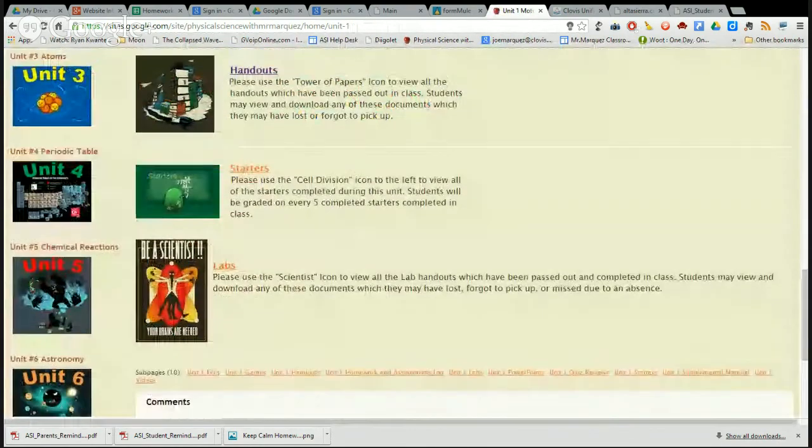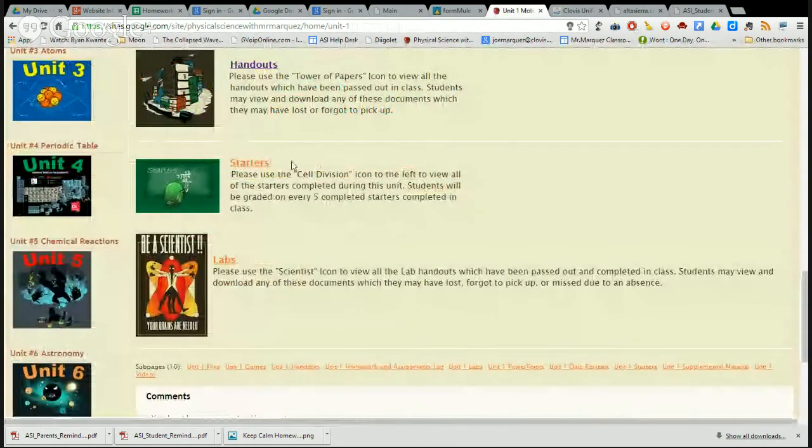And if you scroll down just a little bit more, here's a few more things. The starters that we do in class, which are done every single day, can be reviewed and seen right here. And you can also see all the different labs with the instructions right there as well.